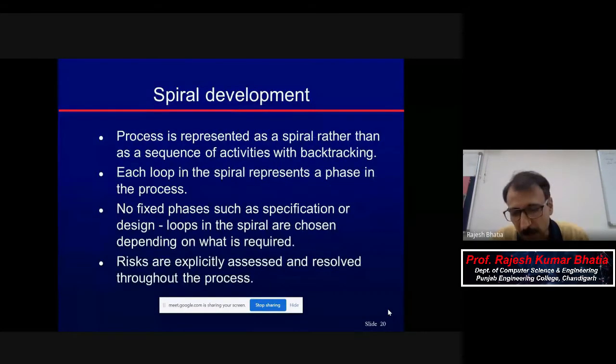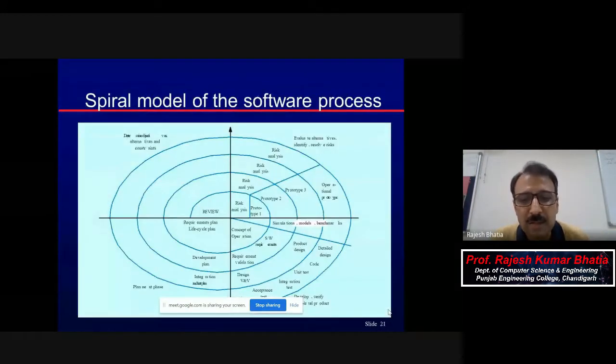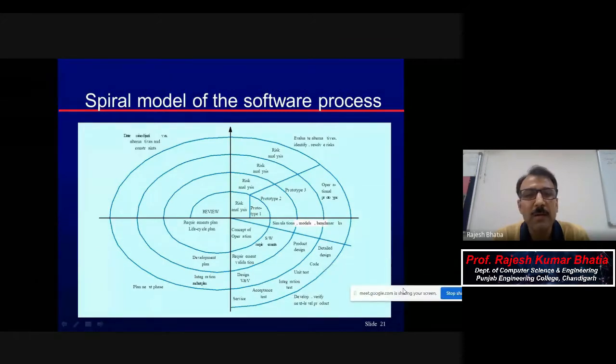This is spiral development. Let's understand this diagram first, and then we will come to the theory part. The whole spiral development is divided into four quadrants. If you remove spaces, the first is determine objectives, alternatives, and constraints. The second quadrant is evaluate alternatives, identify and resolve risks.